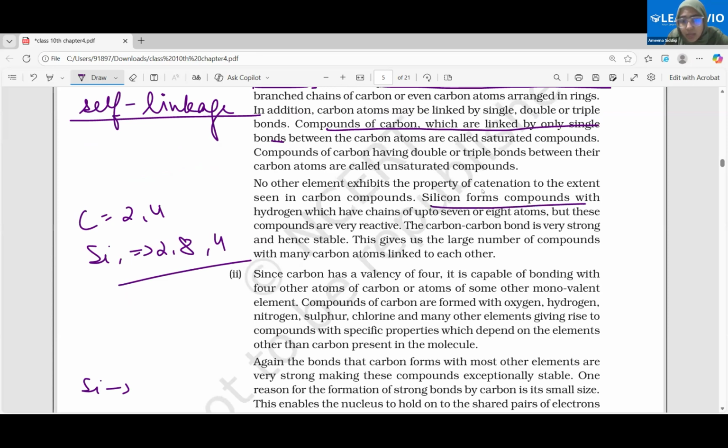Silicon forms compounds with hydrogen which have chains up to 7 or 8 atoms, that's it. The carbon-carbon bond is very strong and hence very stable. Carbon is smaller in size, so the bond is stronger and very stable, therefore many carbon atoms can join, unlike in silicon. I hope that point is understood by both of you.